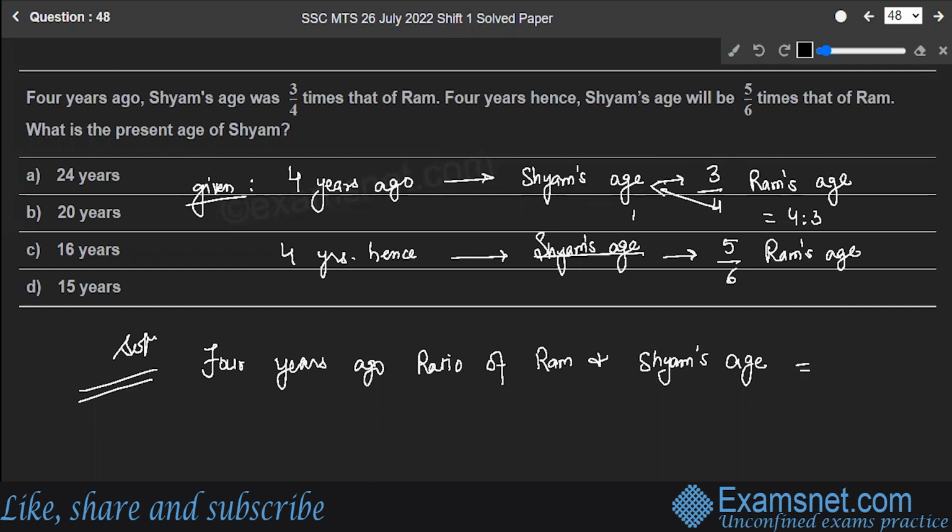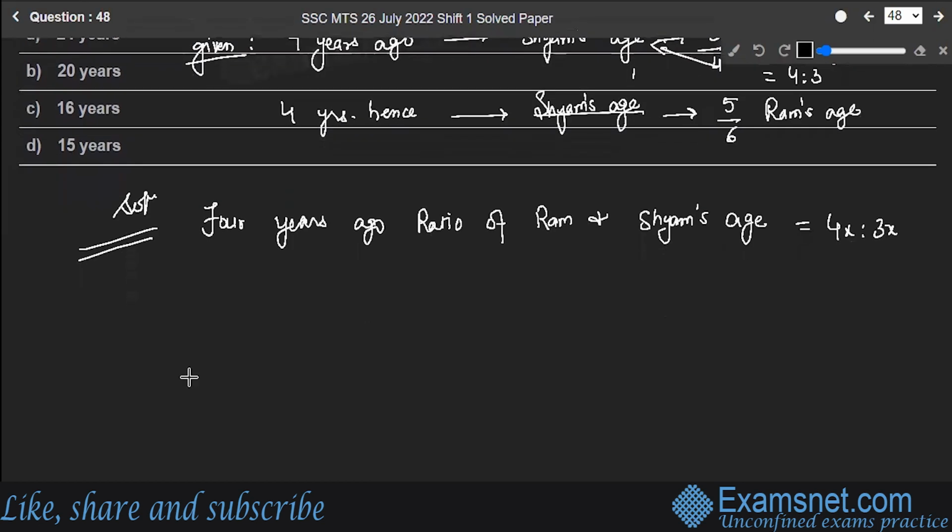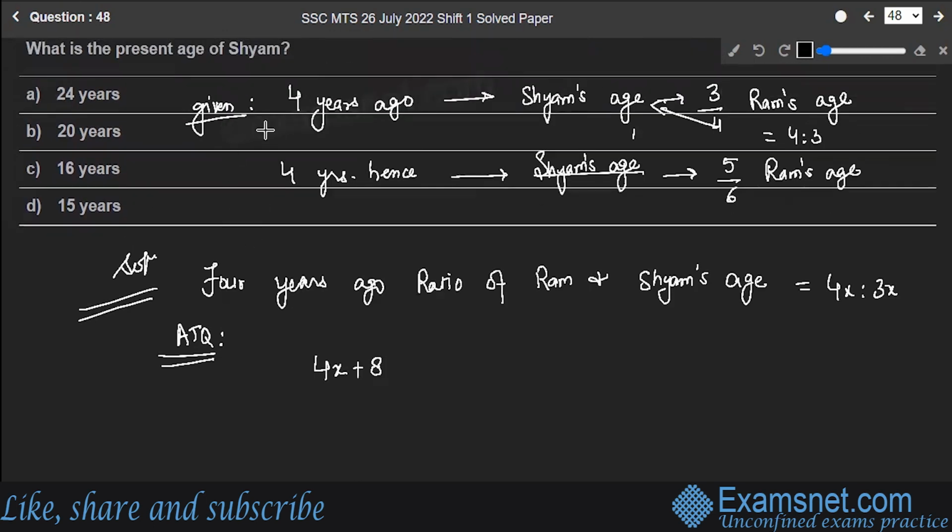So that means the ratio will be 4x is to 3x. According to the question, 4x plus 8. See, 4 years ago and 4 years hence. What is the time period in this case? 4 years previous and 4 years now. The time is 8 years, right?